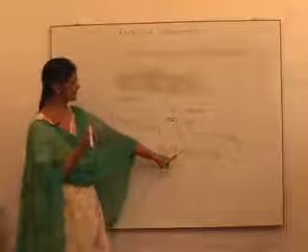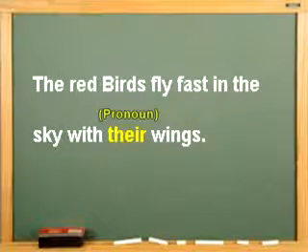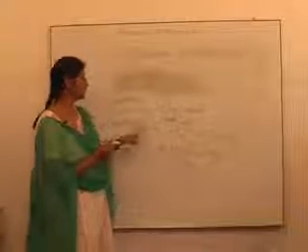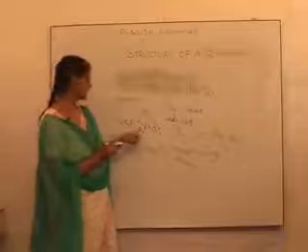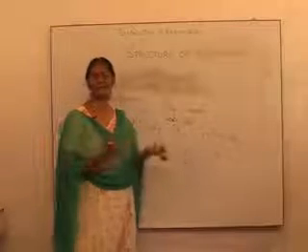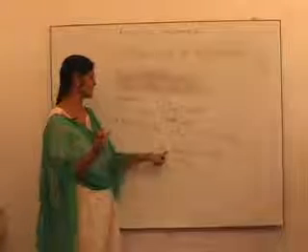And the word their is a pronoun. That is, we use a pronoun when we don't want to repeat the nouns. See, the birds fly in the sky with the birds' wings. It sounds very clumsy. So instead of repeating the words, we use their.